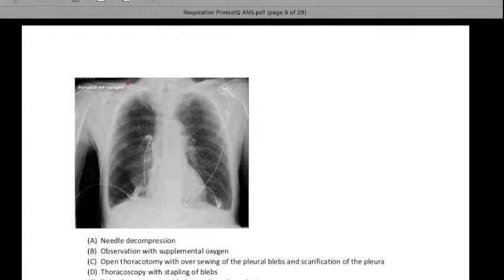And if it is not extensive, then observation and supplemental oxygen is the treatment of choice in the young patient. Then we can treat the underlying cause, why it's happening again and again.